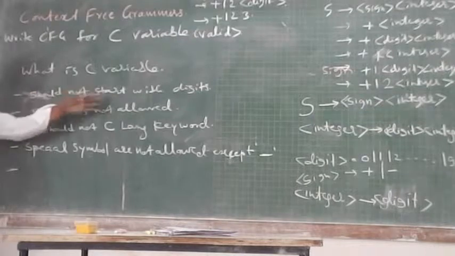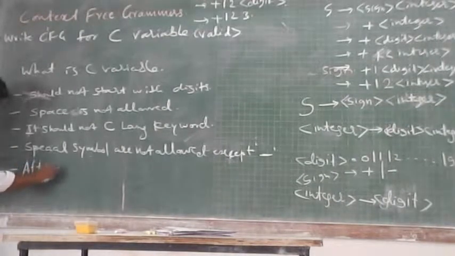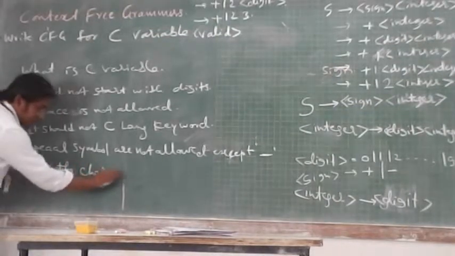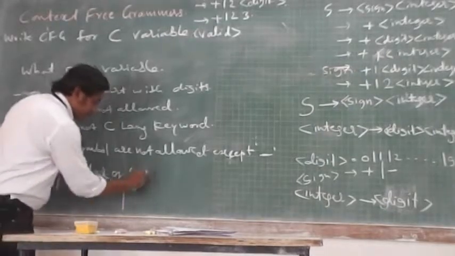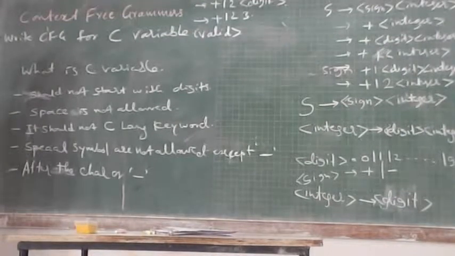It should not start with a digit, but in the middle you can have any number of digits after one character. You can have digits after a character within a variable. After underscore you can also have digits in a C variable.